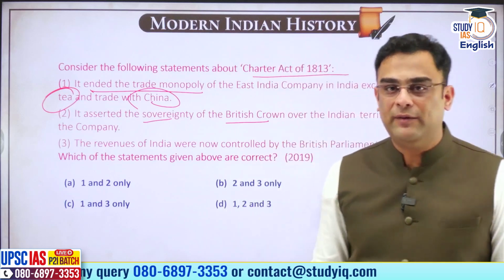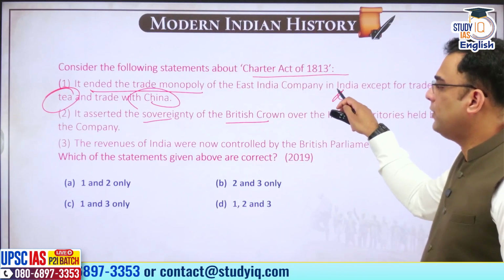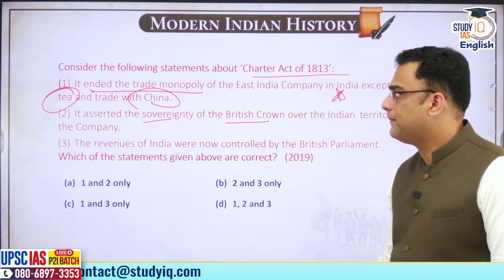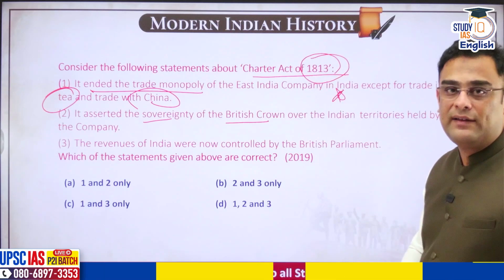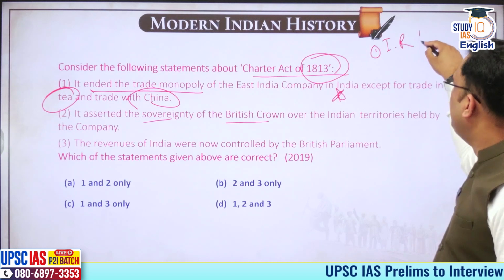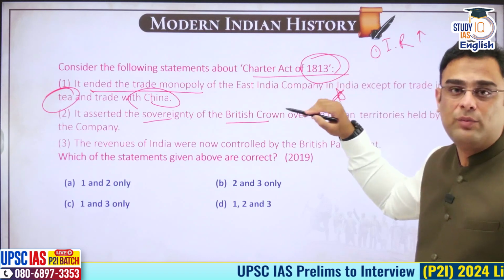Three statements have been given to us. Now, out of these three, one you should be 100% sure about: ended the trade monopoly except tea and China. By the time you reach this period, in Britain, two things have happened. Number one, the industrial revolution has peaked, and therefore industrialists want access to the market of India.